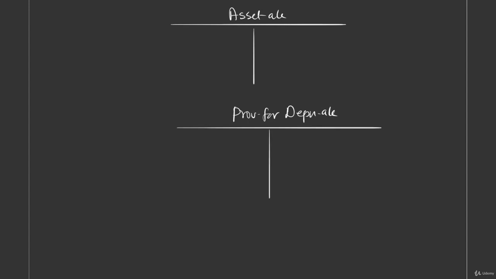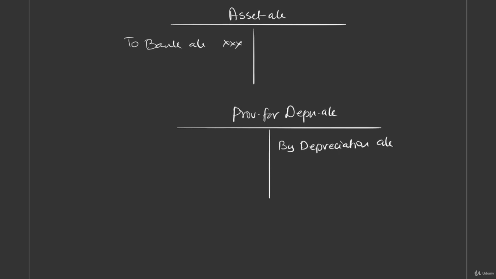When asset is purchased, what entry will be passed? Asset account debit to bank account. When depreciation is provided for that asset in that year, what entry will be passed? Depreciation account debit to provision for depreciation. So here we write by depreciation account.